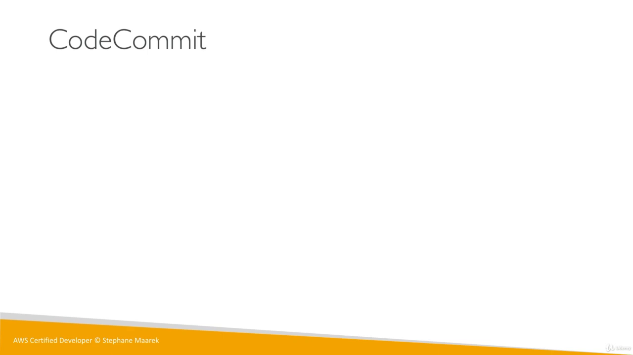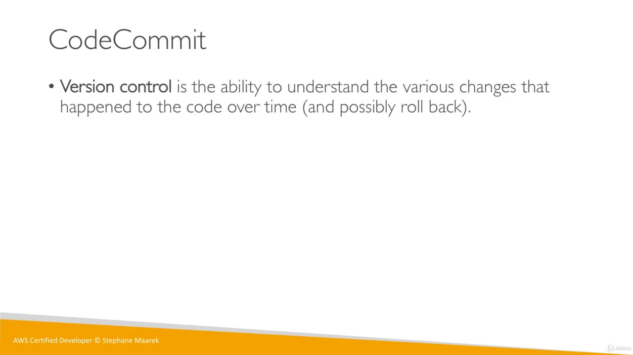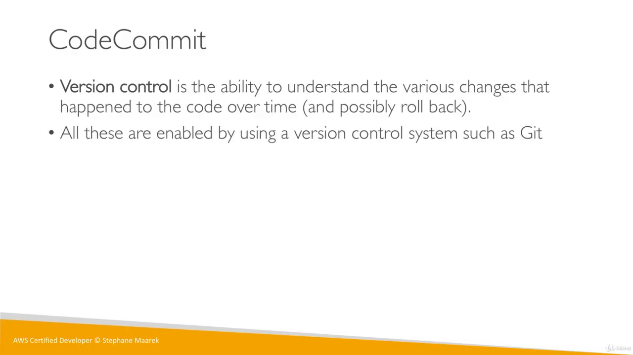Now let's get into our first topic called code commits. Version control is the ability to understand the various changes that happen to your code over time. Having a code repository basically enables you to do version control. The most popular version control system out there is called Git, and you may have heard of it. I think it has taken the internet by storm, and now every new developer uses Git for version control.